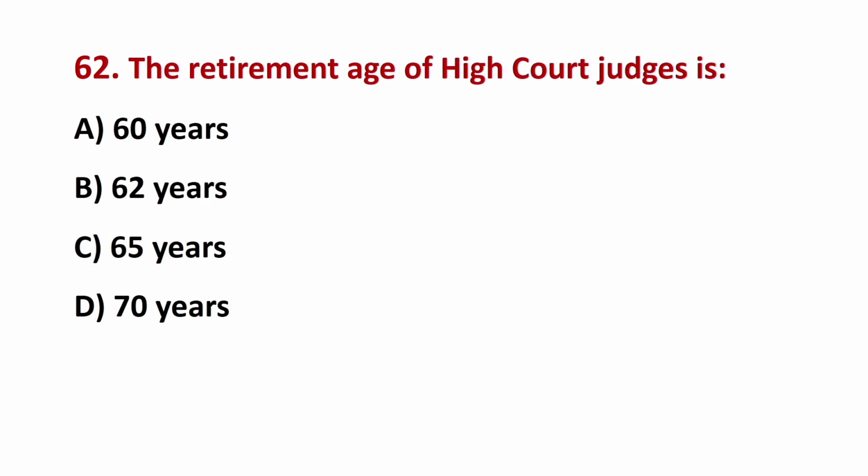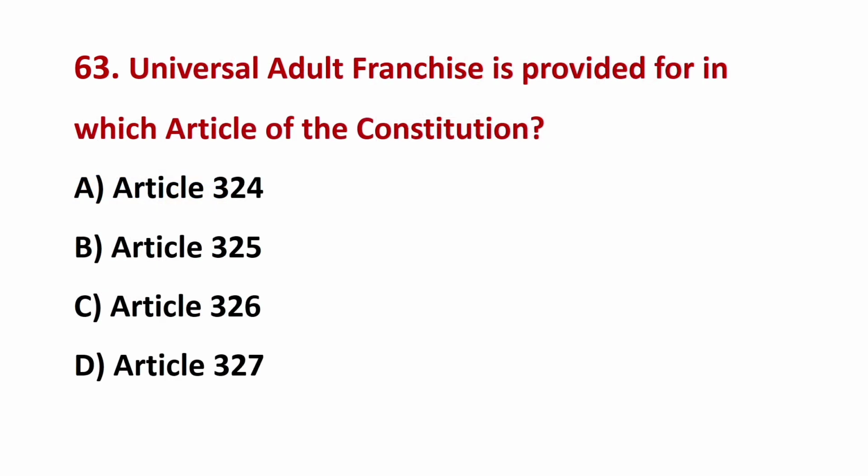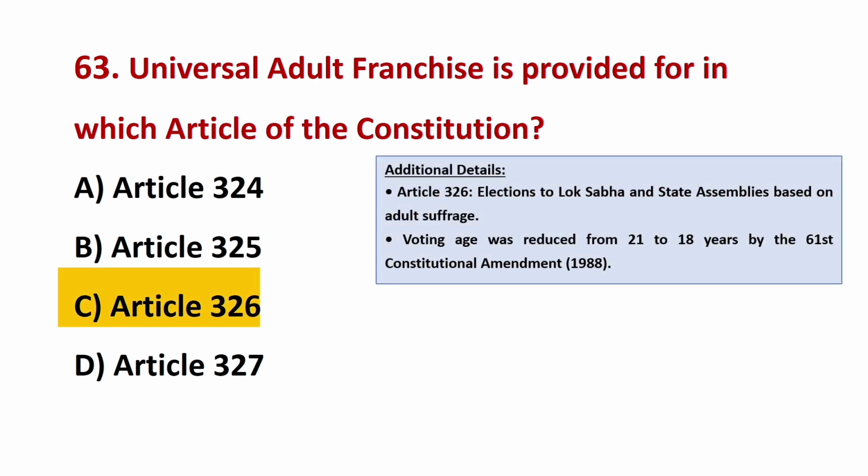The retirement age of High Court judges is? The correct answer is B, 62 years. Universal adult franchise is provided for in which article of the Constitution? The correct answer is C, Article 326.